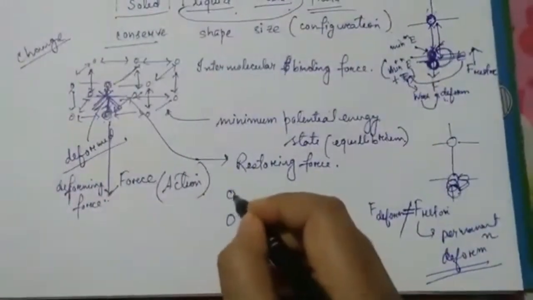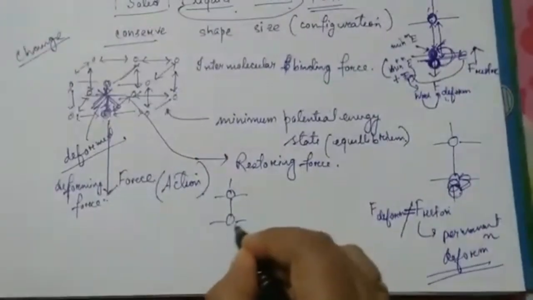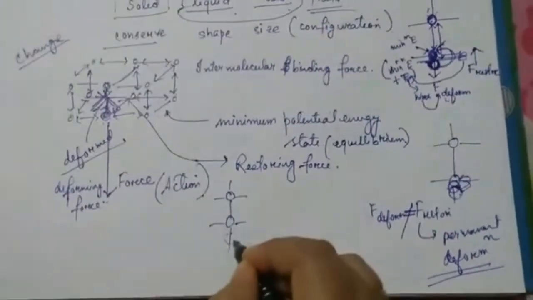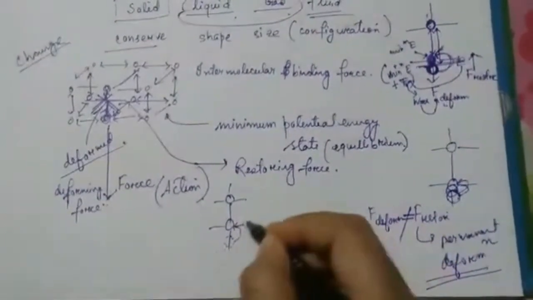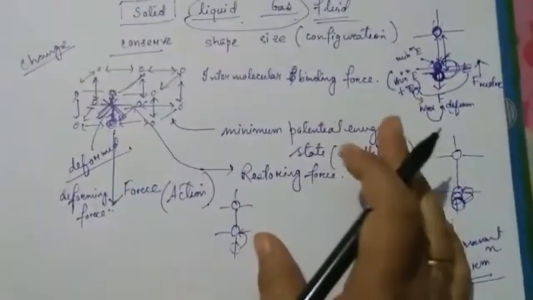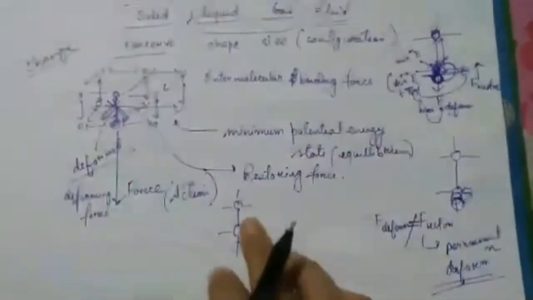So two things. If both the forces are equal, then it will come here and it will go back. There will not be any permanent change. That is one case.